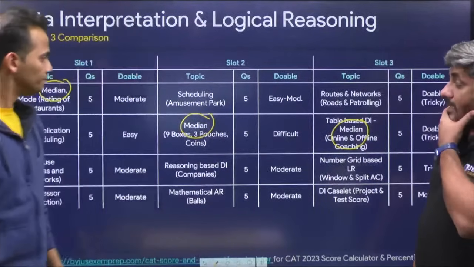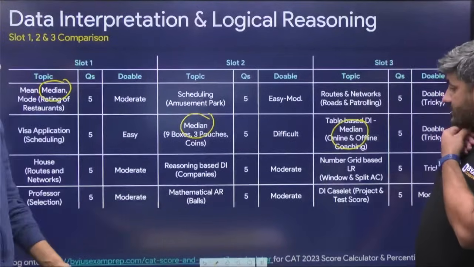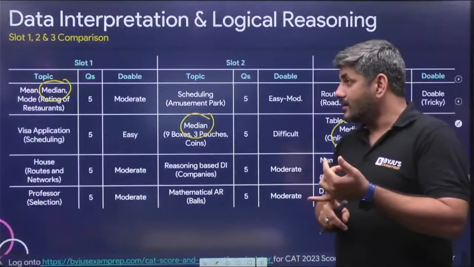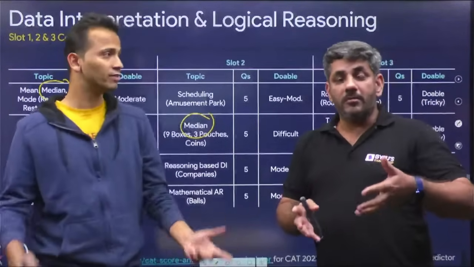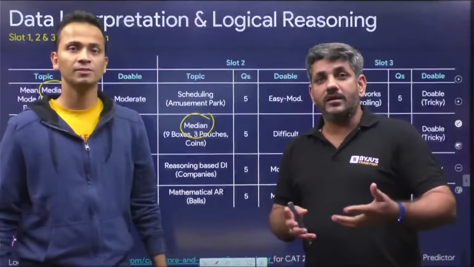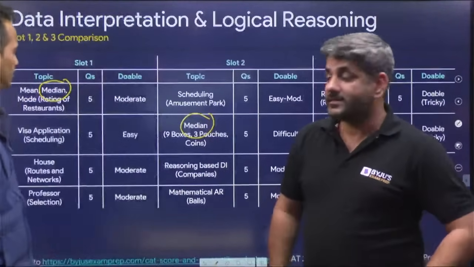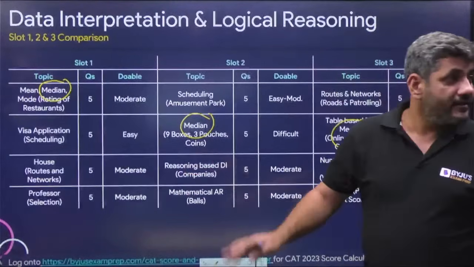Okay. And another thing, Gaurav sir, which I'm just noticing now, no question on Venn diagram. No question on games and tournament, which we believe are very common types. We have been talking about them, that okay, there will be questions on these. No question on those types, right?